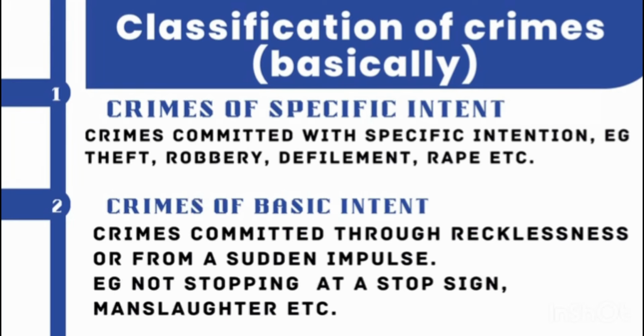So examples of crimes that are of basic intent are: one, not stopping at a stop sign. Maybe you are just driving at speed, then you fail to stop at a stop sign. So maybe it was just from a sudden impulse. The other one is manslaughter. So let me explain the difference between murder and manslaughter.